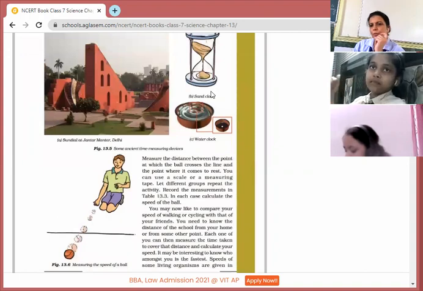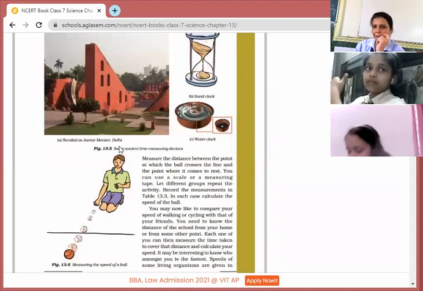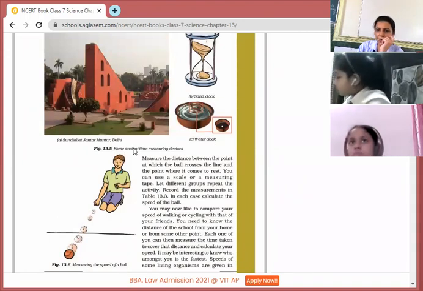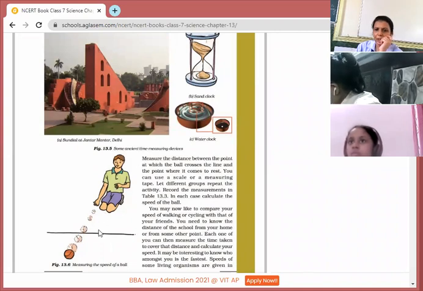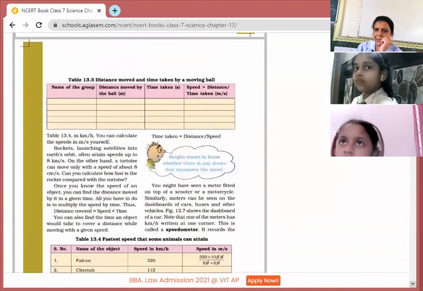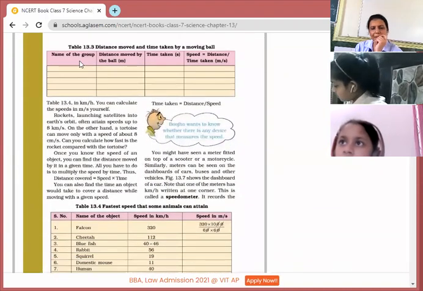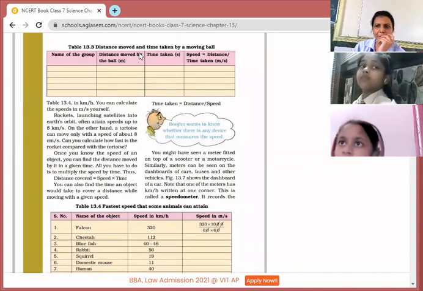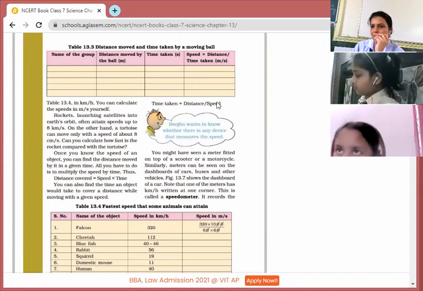You can see first of all a sand clock, water clock and sundial at Jantar Mantar, which you must have visited. Now here, measuring the speed of a ball. A very simple activity has been given: you throw a ball across the line, and at the point where it comes to rest, let's measure its length and at what time it has reached. So we can complete this table 13.3, where it is written: distance moved by a ball, how much time is taken, and then we can find out the speed.